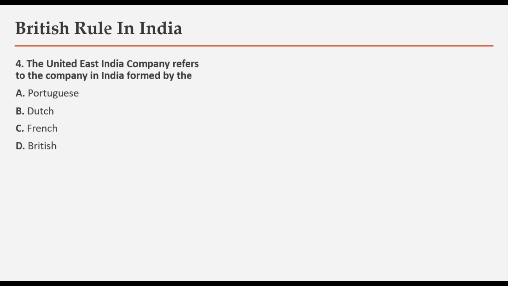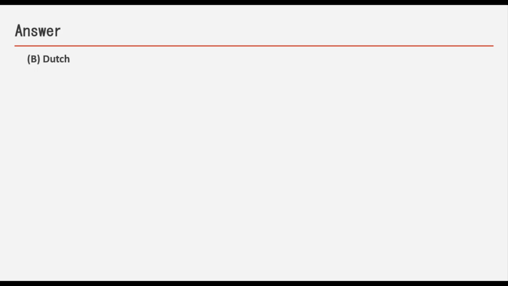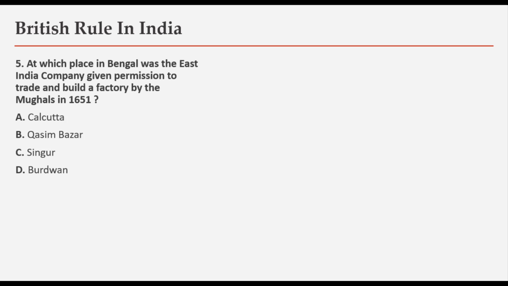Next question. The United East India Company refers to the company in India formed by options are Portuguese, Dutch, French or British. And the answer is Dutch. So moving on. At which place in Bengal was the East India Company given permission to trade and build a factory by the Mughals in 1651? Options are Calcutta, Qasim Bazar, Singur or Burdwan. And the answer is Qasim Bazar.